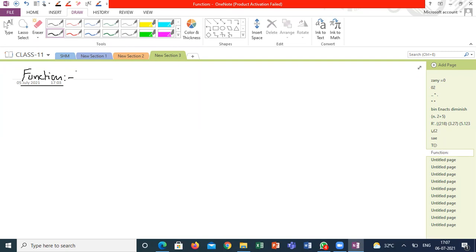Now, why can't we call every relation a function? You will get more clarity in grade 12. First, we have to know what is a function, and when we can call a relation a function. All functions are relations, but not all relations can be called functions.